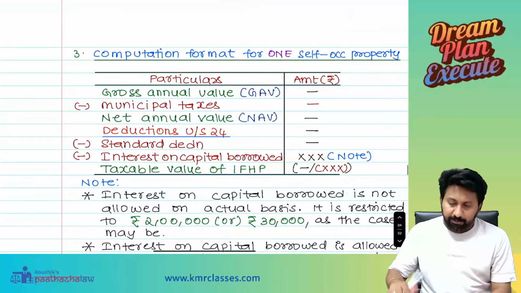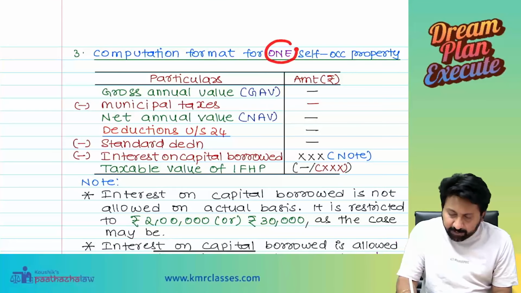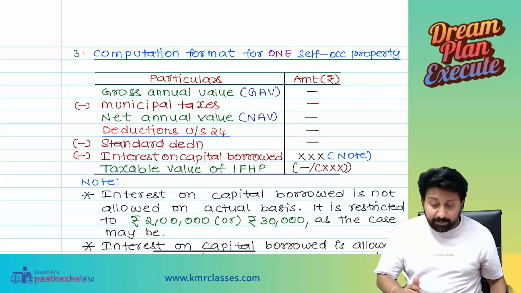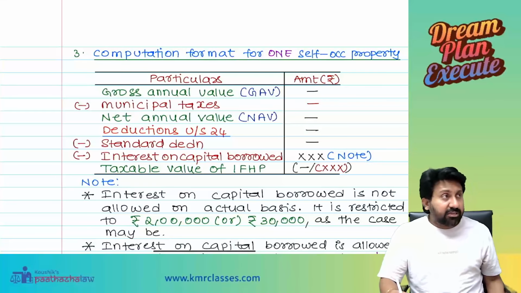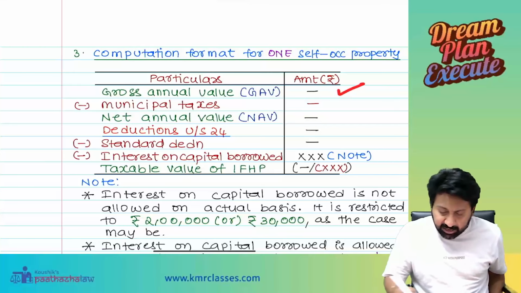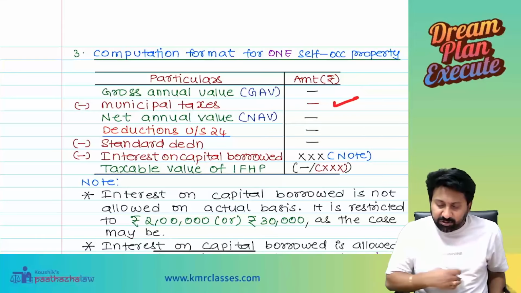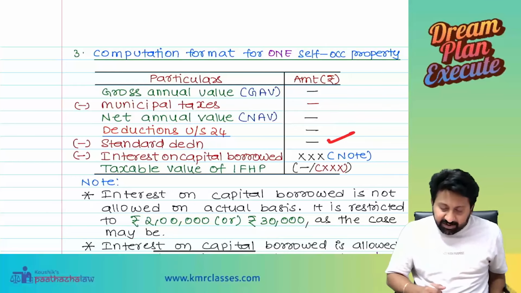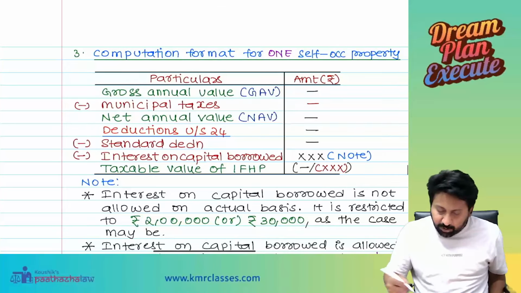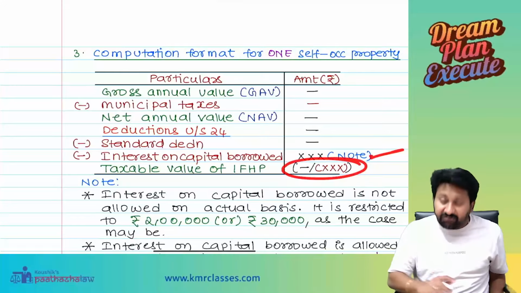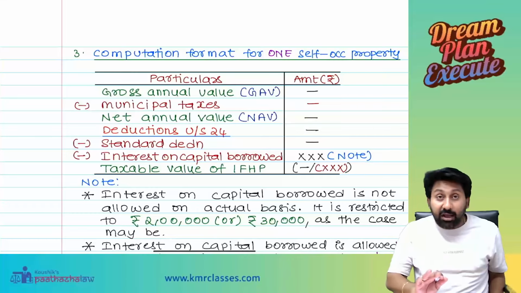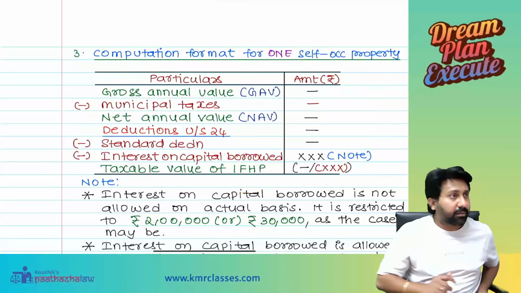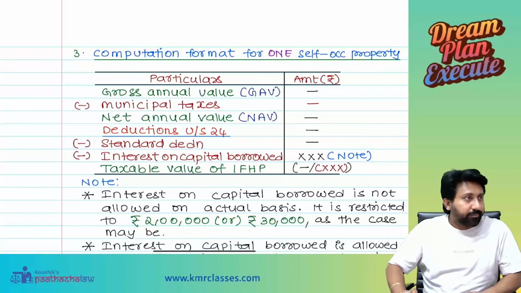Next, computation of one self-occupied property. The second one is also the same format. Please everyone concentrate. Gross annual value of a self-occupied property is nil. Since it is nil, you can't take municipal taxes. Net annual value nil. Standard deduction will not be given. But interest on capital borrowed will be given. Taxable value is always nil, or a negative value. Did you understand the format clearly? Yes, sir.